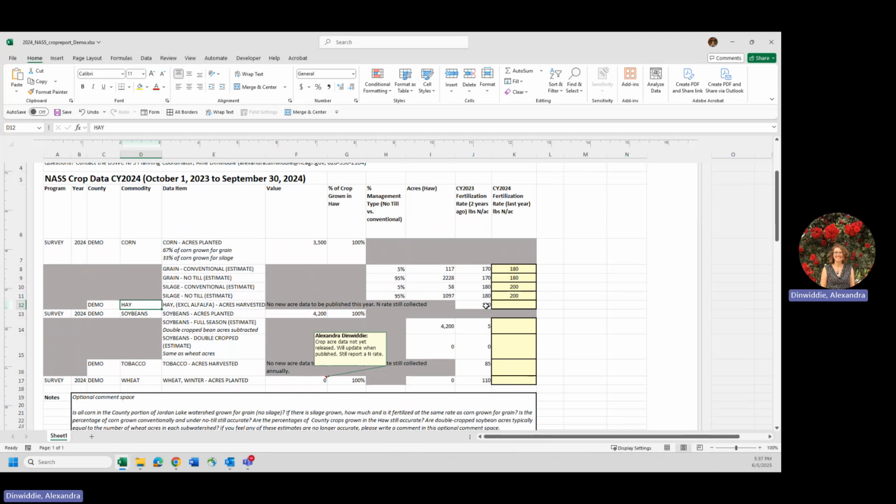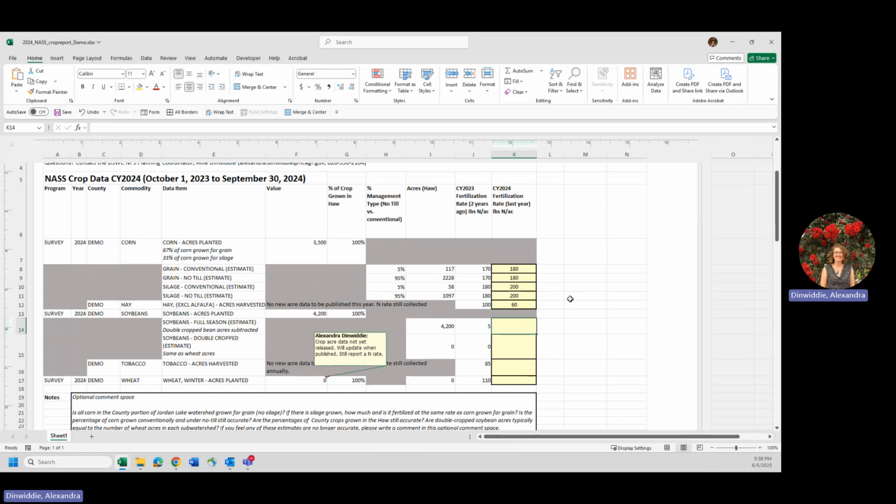And you can see for hay, again, a helpful note there that there's no new acres data to be published, but I'm still collecting a fertilization rate, so we still need to fill in a value in this yellow box. And let's say that hay was largely under-fertilized this year. Folks were conserving their money, and they chose to cut back on fertilizing hay acreage on their land. And so that dropped down to about 60.